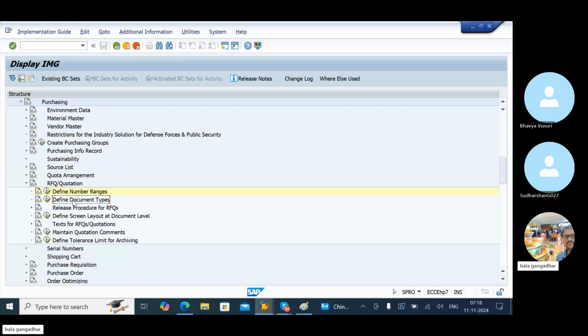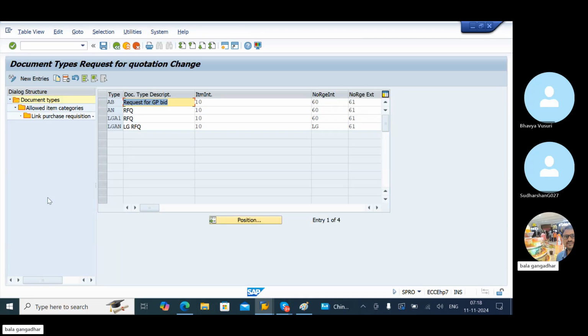Define document types. Click on select. Click on AN. This is the standard document type. Click on AN. Click on properties. Copy properties. Copy as.